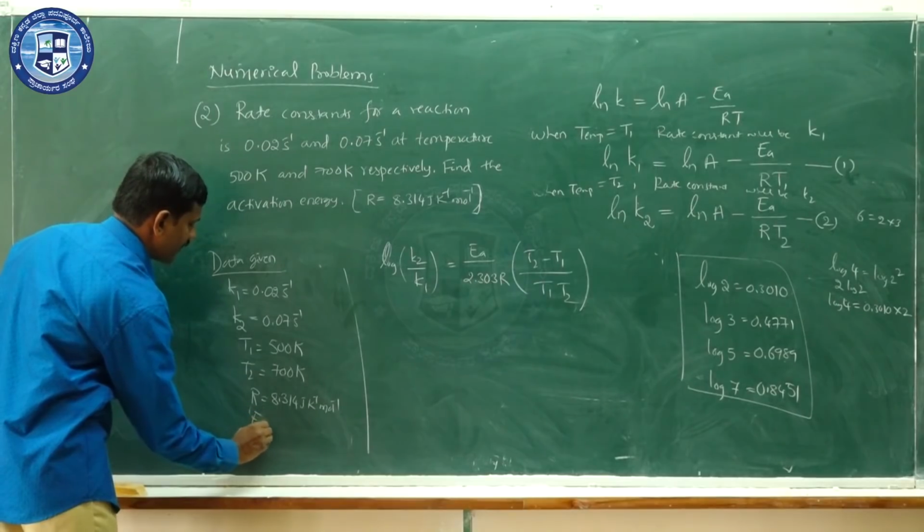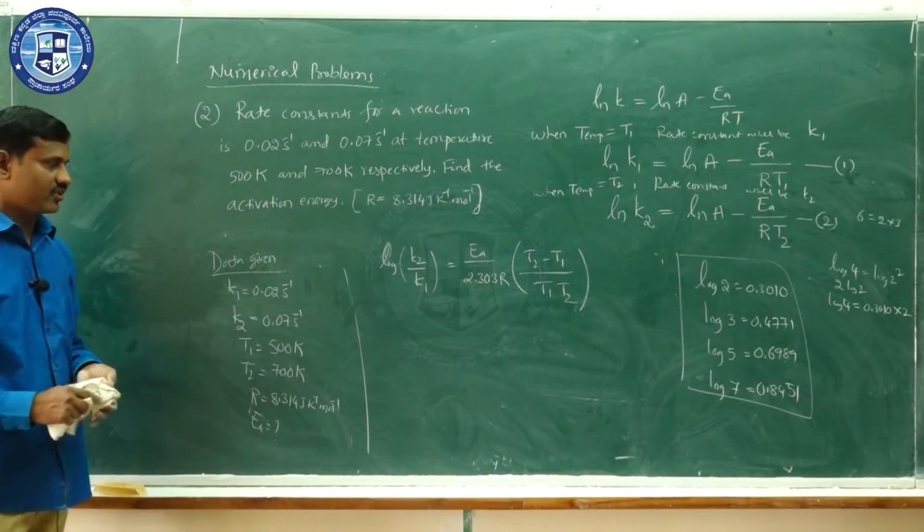What you have to determine? You have to determine activation energy.